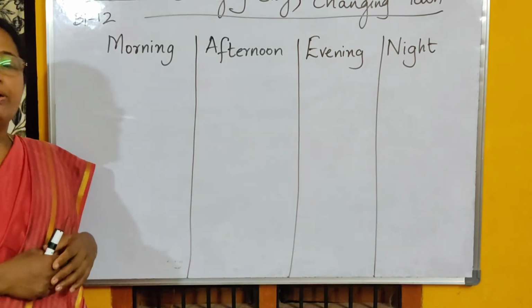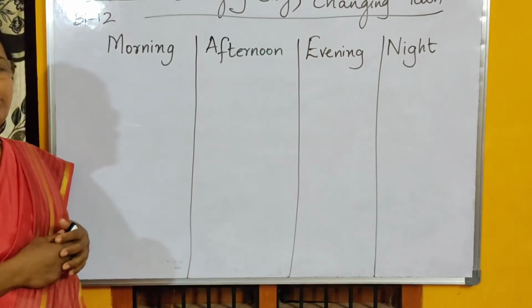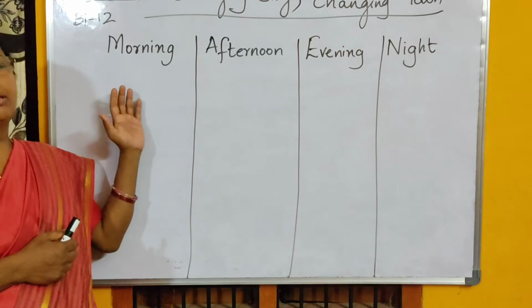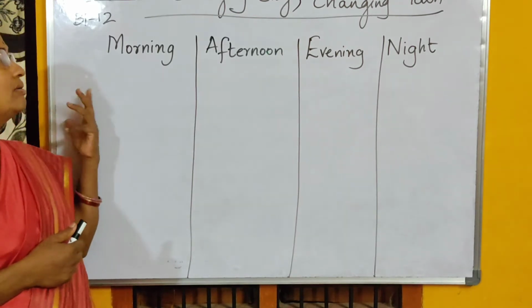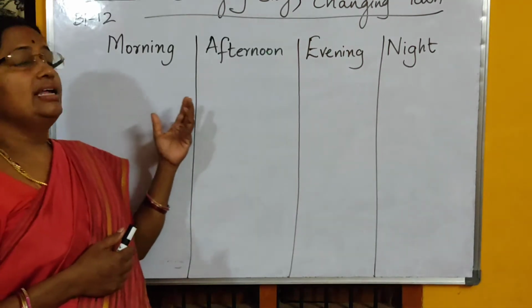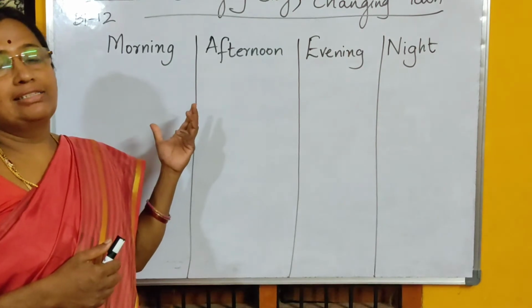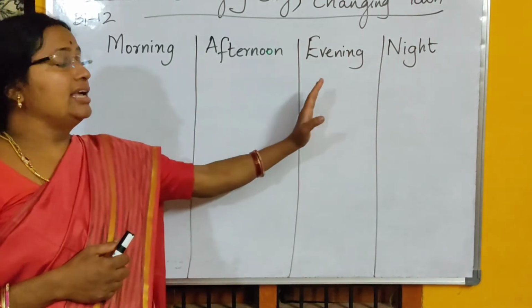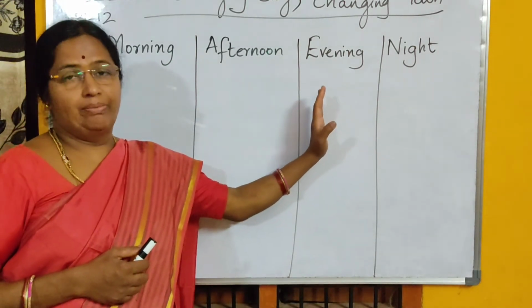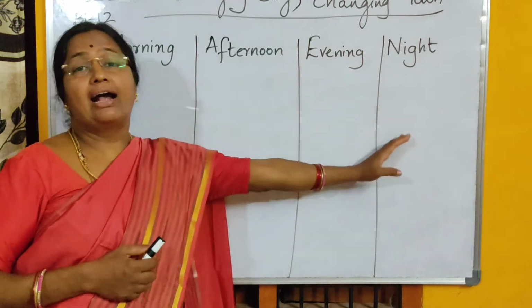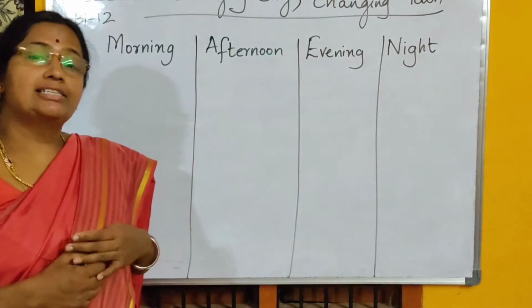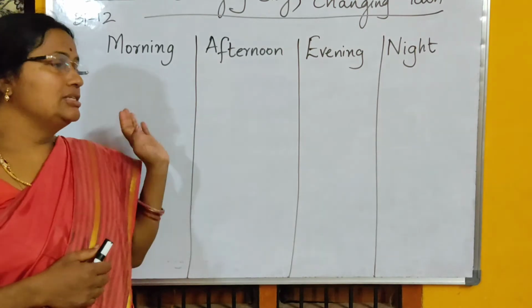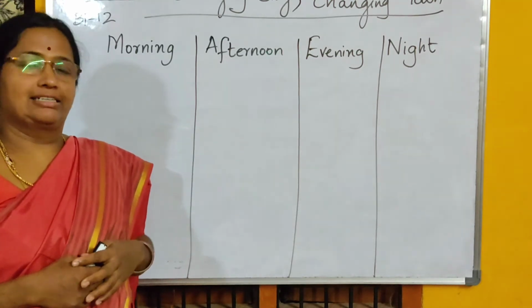And very less people around. That is what mostly happens in the city. In afternoon, what are the things that we do? Evening, what do you see people doing? And at night, what are the things that you can observe? So this is what we are going to discuss.